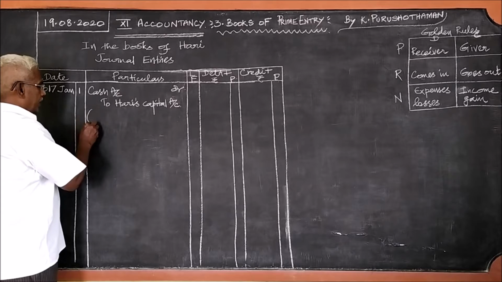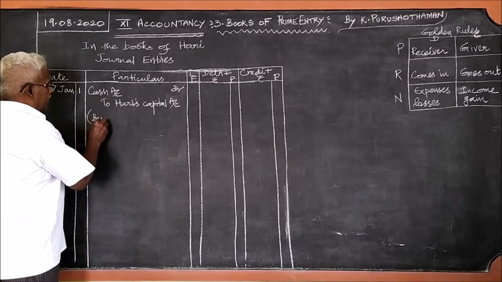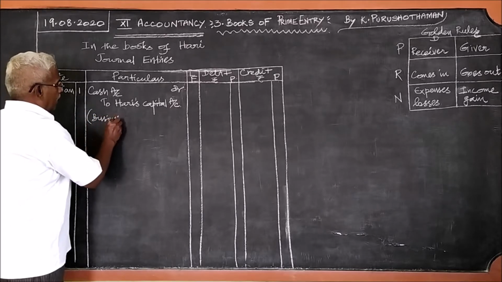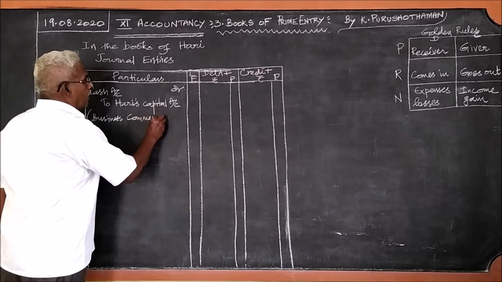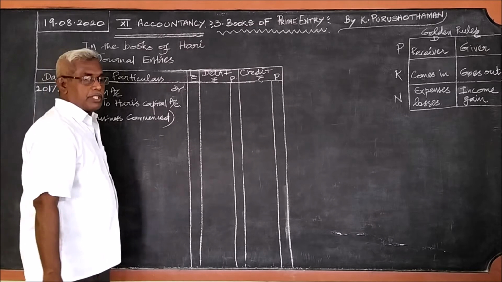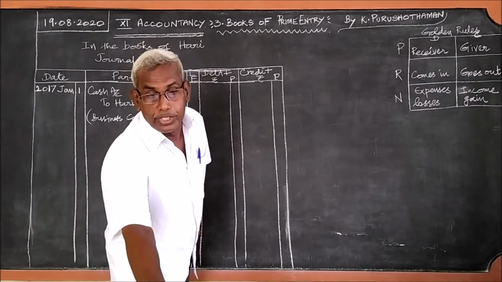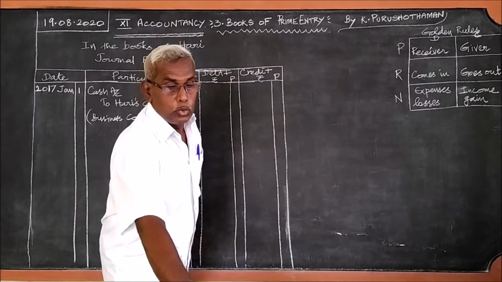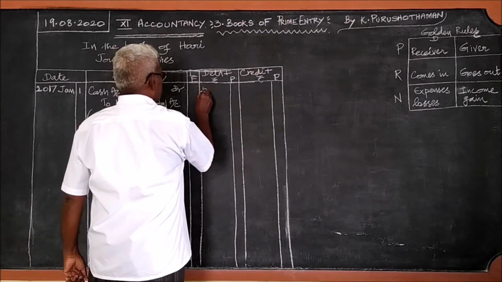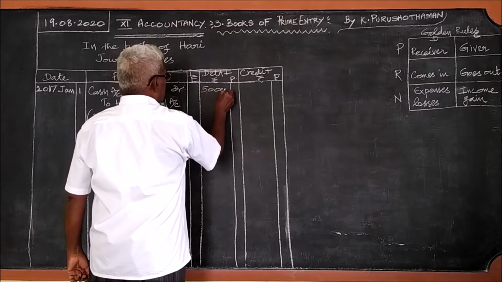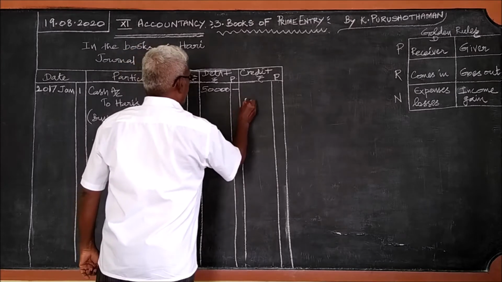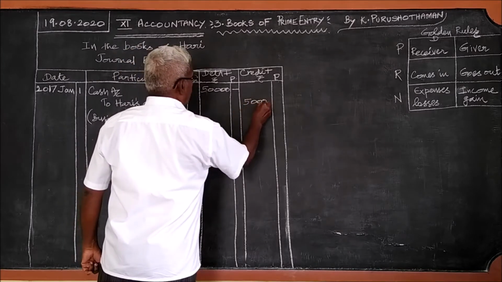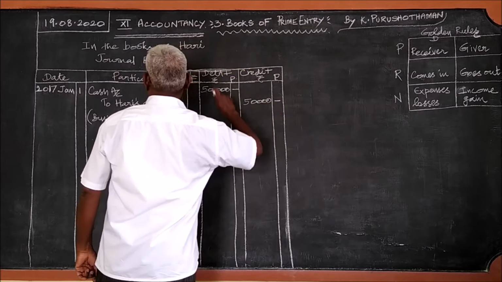So narration: business commenced. The cash is 50,000.